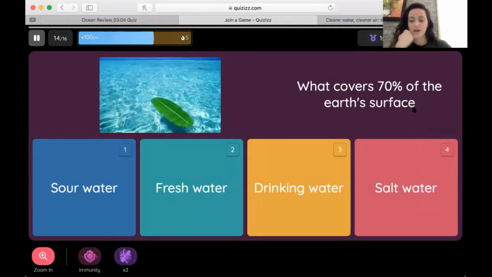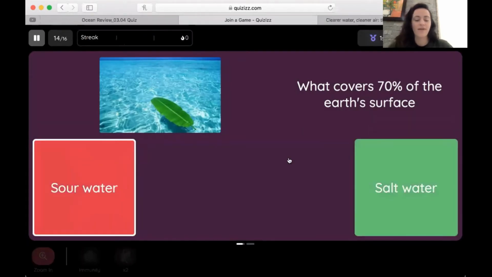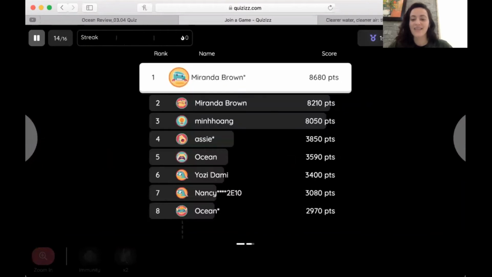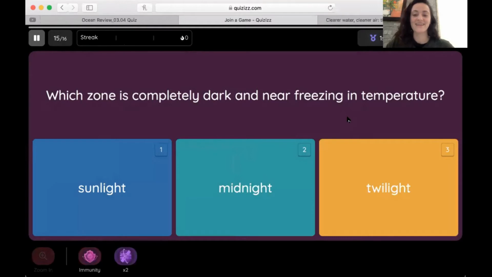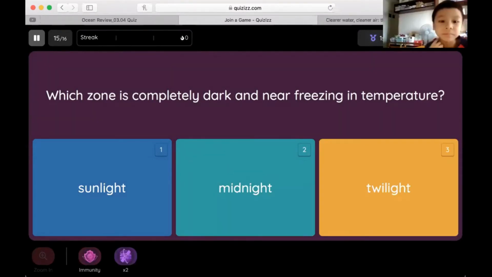Zalin, what covers 70% of the Earth's surface? Go ahead and type your answer to me. Nice job, Zalin. Why do I keep doing that? Zalin said salt water. I saw the S and clicked it. Salt water. Good job, Zalin. Which zone is completely dark and near freezing in temperature? Minhuang? All right, go ahead, Minhuang.